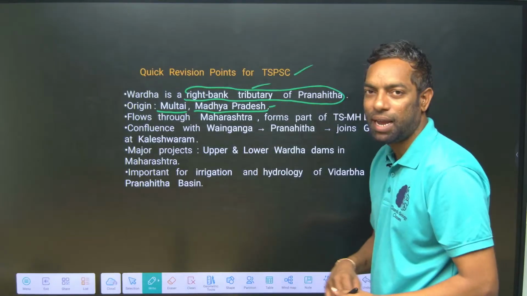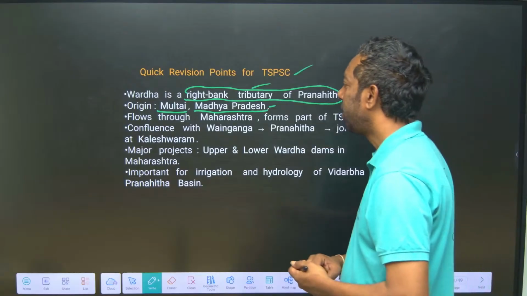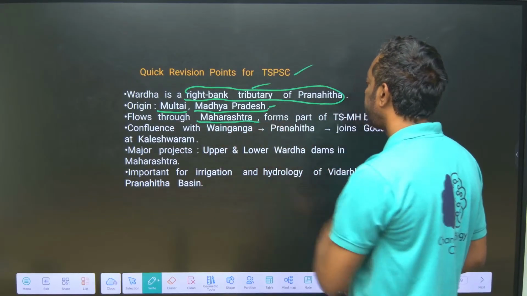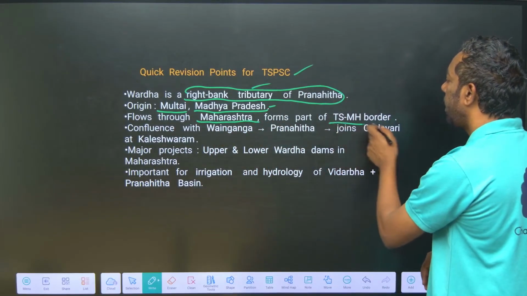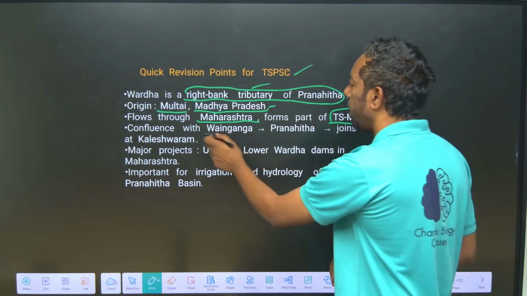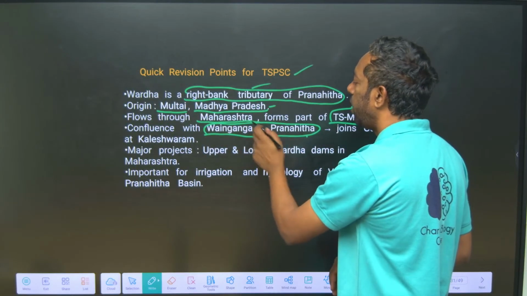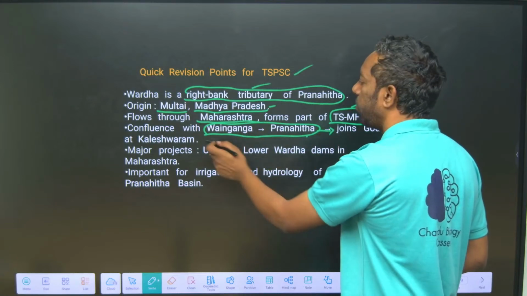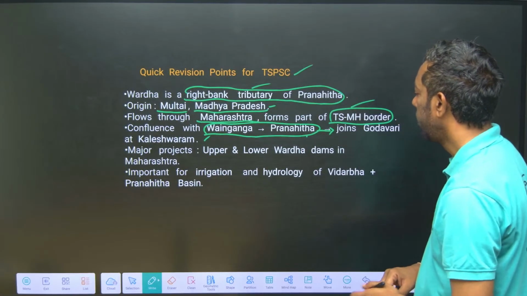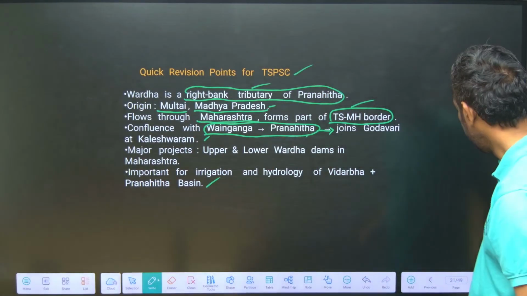Okay, it flows through Maharashtra, and along the Telangana and Maharashtra border. Wainganga and Wardha make the Pranahita, which joins the Godavari at Kaleshwaram.